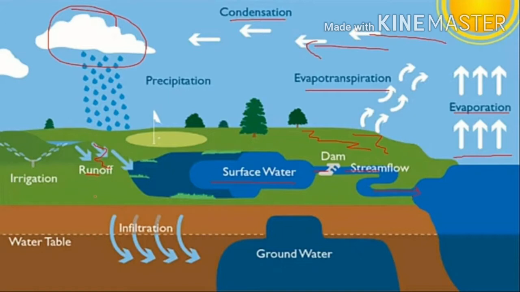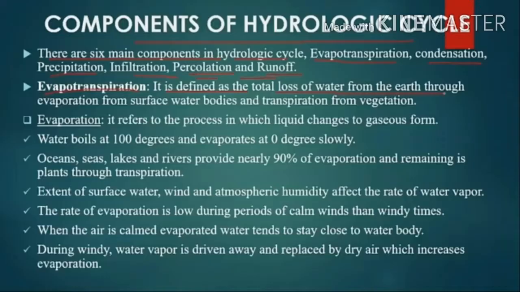So some part of it is infiltration, and as the earth absorbs the water through the soil, the water table will increase. It's underground water. Components of the hydrologic cycle.